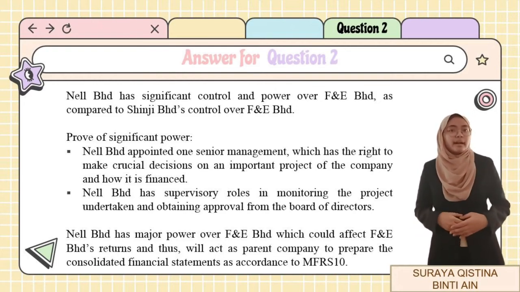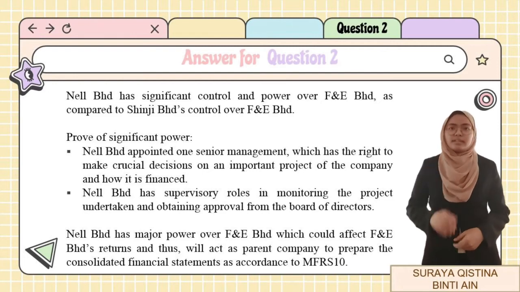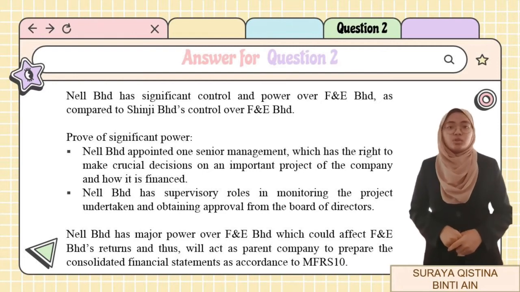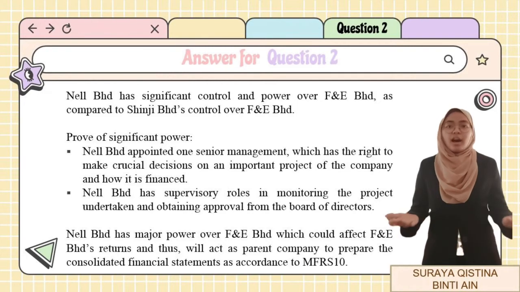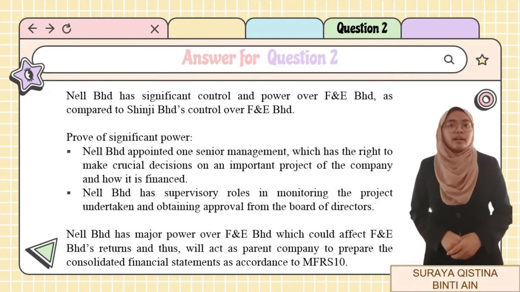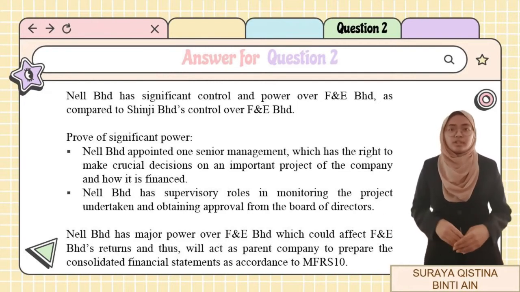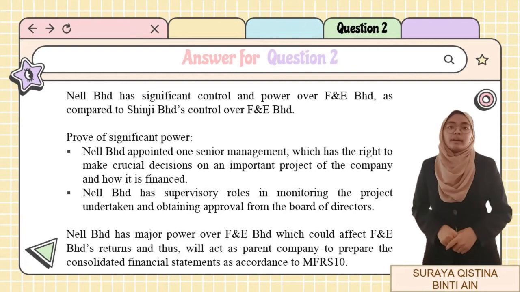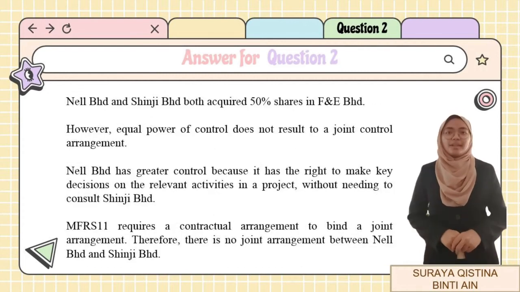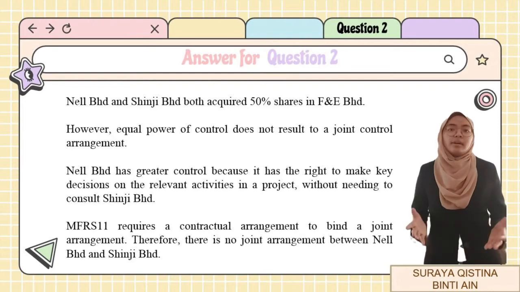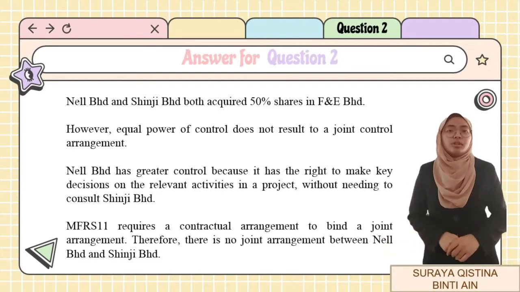Since both Nel Berhad and Sinjis Berhad acquire 50% shares respectively, there is no majority voting decision. However, seeing how Nel Berhad controls the relevant activities in the project, Nel Berhad will act as the parent company to prepare the consolidated financial statement as according to FAR610 consolidated financial statement. Even though Nel Berhad and Sinjis Berhad acquire equal shares in FNE Berhad, it does not equal to joint control.